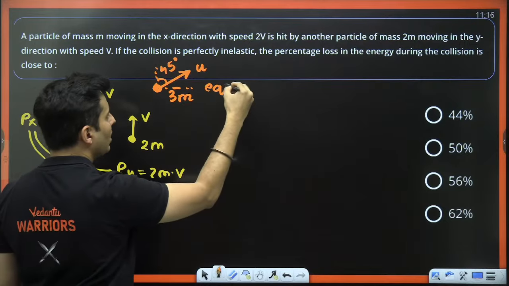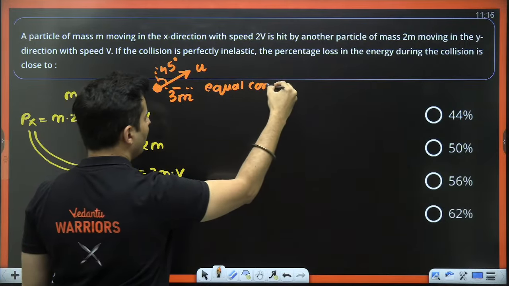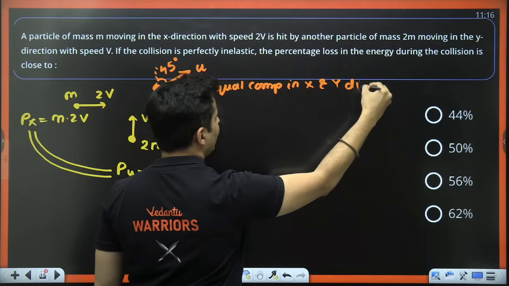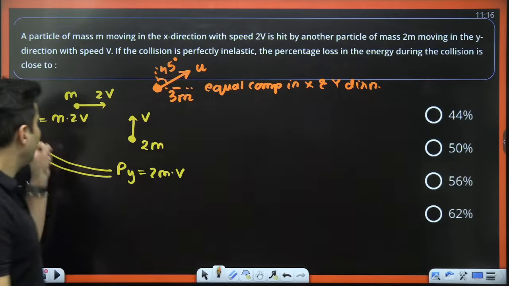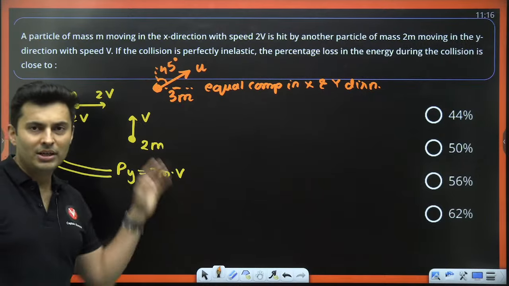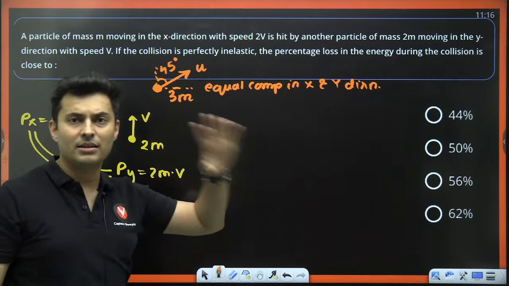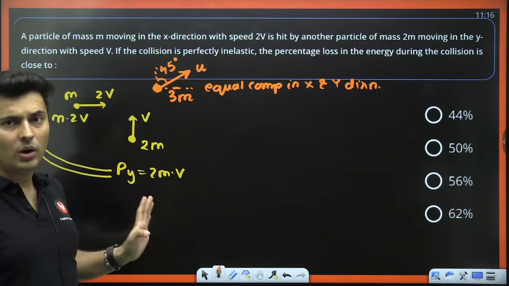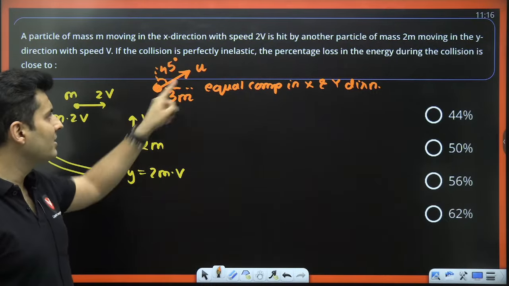It will have equal components in x and y direction. Why? Because initially also it had equal components, so finally also the components must remain conserved. So it will make 45 degrees with each one of them. So can I find this u?